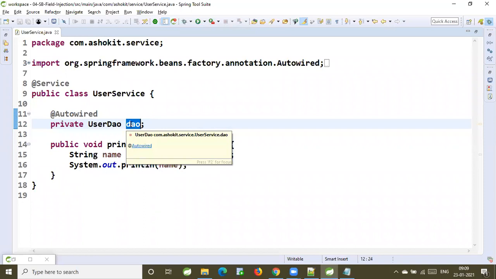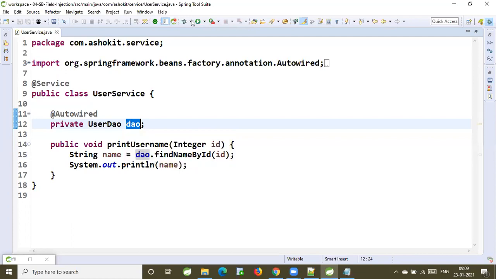So it is going to check in memory whether there is any object which belongs to the UserDAO class. Then that object will be injected into this DAO variable. That is called by type. Are you able to understand how by type is working? Based on the data type of the variable, it is going to identify the object of that class and will inject that object into that variable.